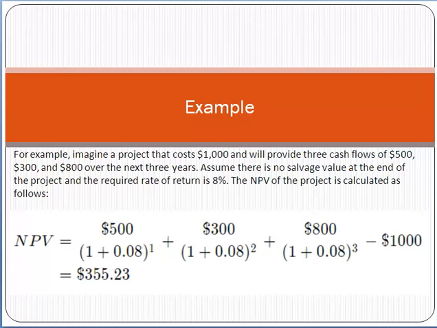Using that formula, just put the values here: 500, 300 and 800, minus 1000. So you can calculate the result: $355. This is the net present value of a project, which costs $1000 currently, over the 3 year time period.